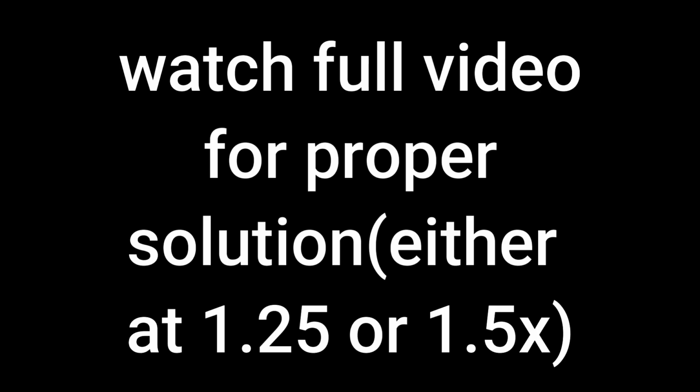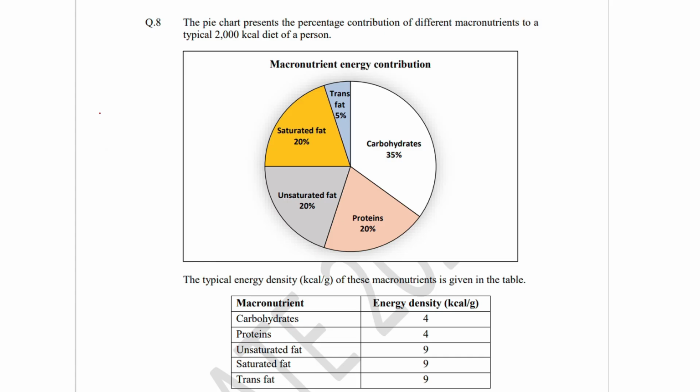Hello everyone, this is GATE 2024 CSE General Aptitude 2 marks question. This is based on the given pie chart. The pie chart represents the percentage contribution of different macronutrients to a typical 2000 kilocalories diet of a person. The unit given here is kilocalories. This is important for future considerations.